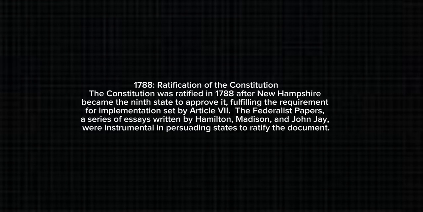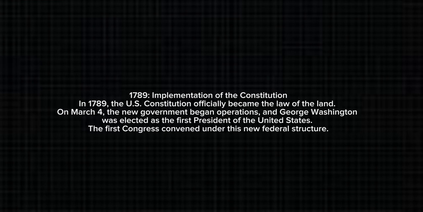1788, Ratification of the Constitution. The Constitution was ratified in 1788 after New Hampshire became the 9th state to approve it, fulfilling the requirement for implementation set by Article 7. The Federalist Papers, a series of essays written by Hamilton, Madison, and John Jay, were instrumental in persuading states to ratify the document.